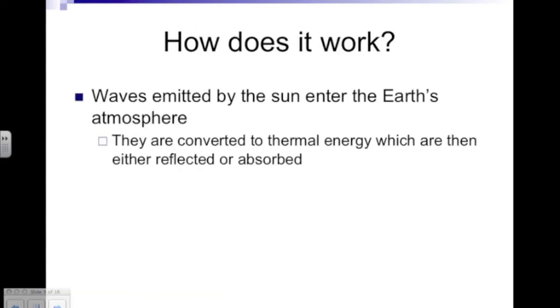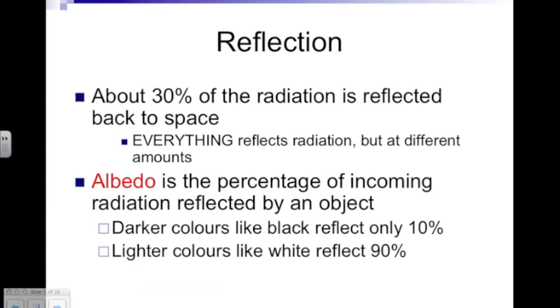So how does it work exactly? Well, waves emitted by the sun, or infrared rays, enter the Earth's atmosphere. They are then converted by our atmosphere into thermal energy, which is then either reflected or absorbed. Reflection: about 30% of the radiation is reflected back to space.